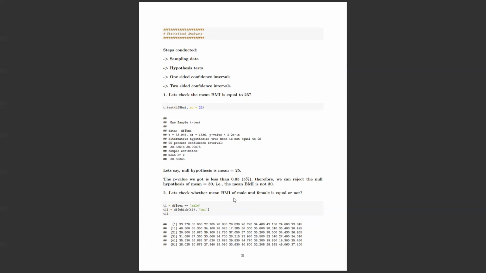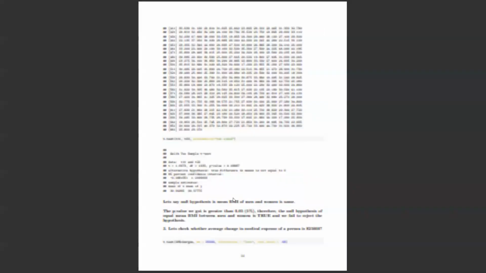Our null hypothesis is that the mean body mass index of male and female are equal. Let's check with the p value. The p value is around 0.08. As I mentioned before, if the value is more than 0.05, we fail to reject the null hypothesis. So we have to accept that they are almost equal, and that's what I have explained here.